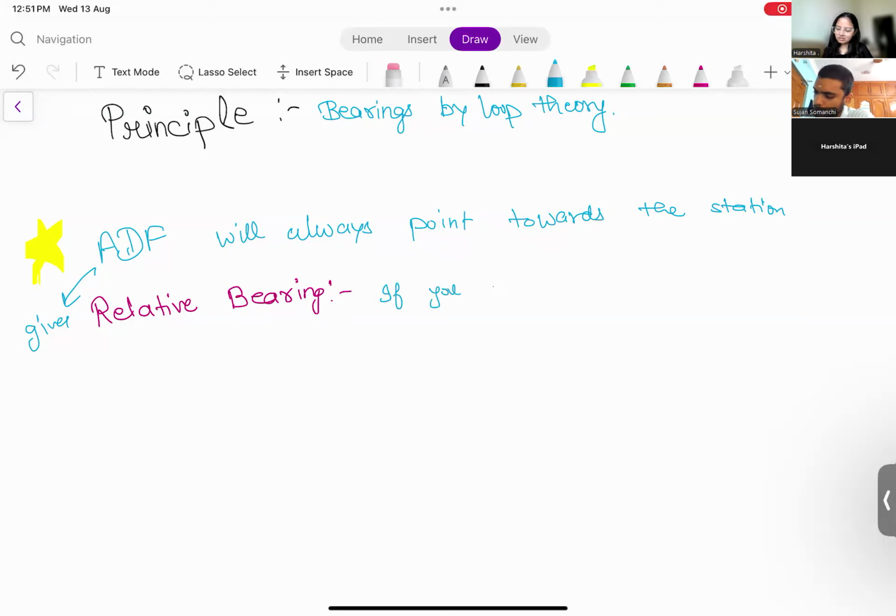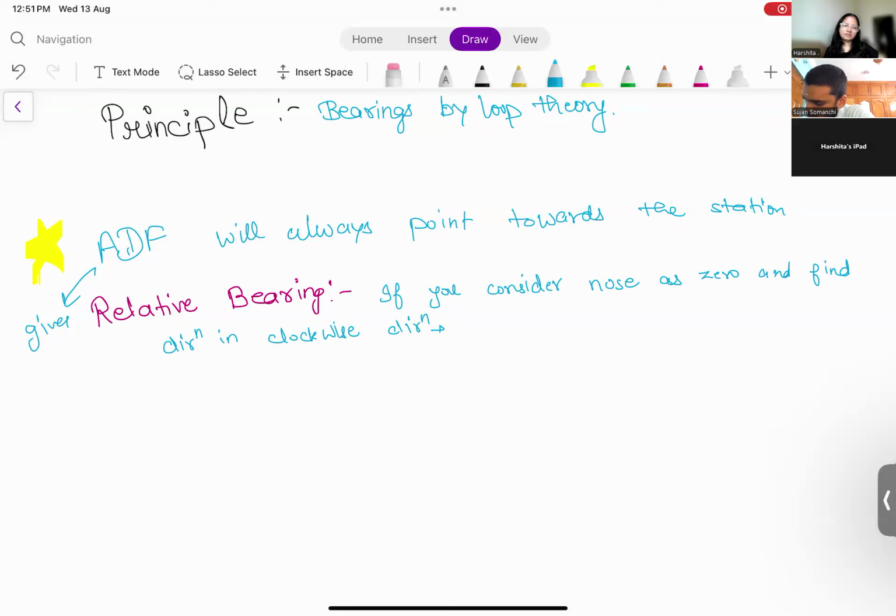So if you consider the nose as 0 and find the direction in the clockwise sense, it is known as the relative bearing, right?